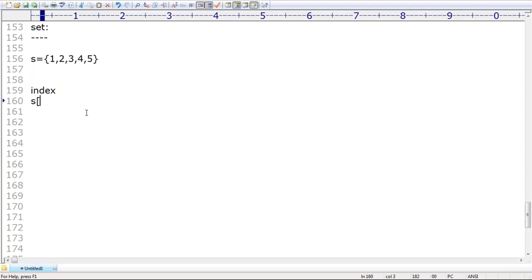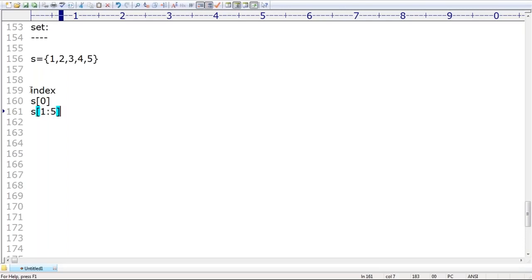By mistake, if you ask s of 0, sir, what is the first element? Immediately Python is going to give left and right. Arey, pagal ho gaya. For the set, how can you apply index? Immediately Python is going to give left and right. Index concept and after that, slicing concept, such type of terminology is not applicable for the set.